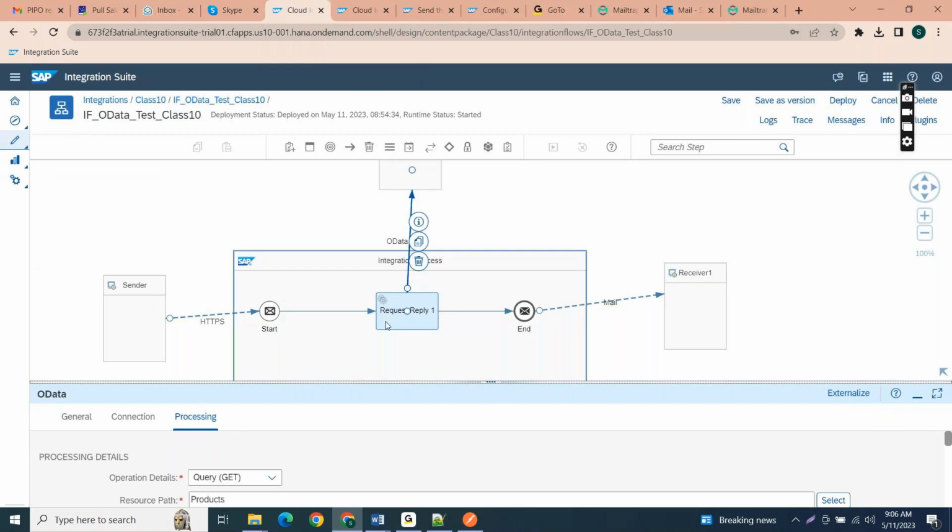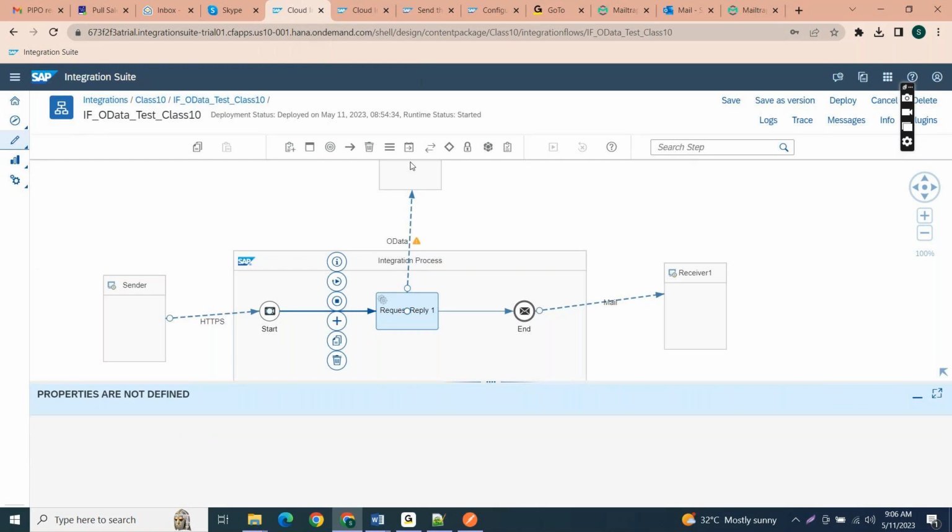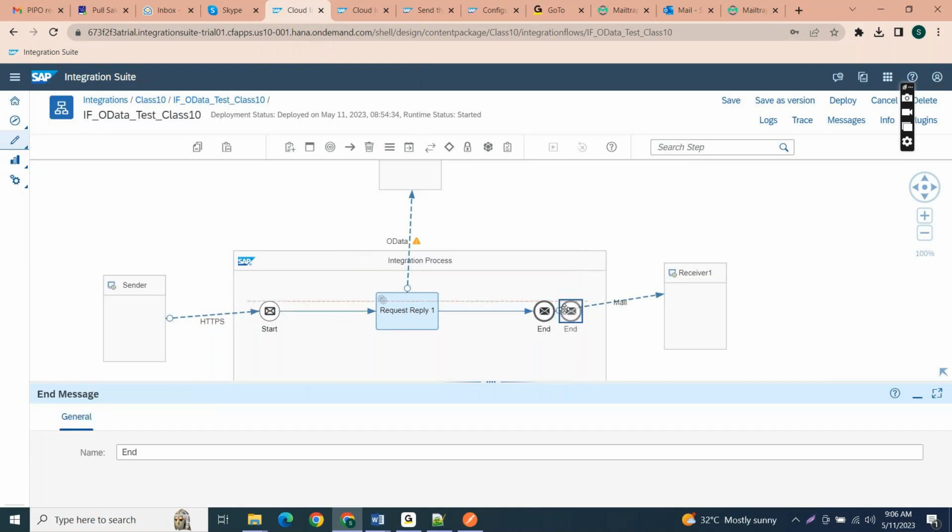But this OData service sometimes requires a body, and then it will send it to this target service. After the response, it will ignore the body of the request message from the sender. If you need the body, you can store it in a temporary header or property. That property you can access after this. Got it? So based on product ID, it is fetching the data from that OData.